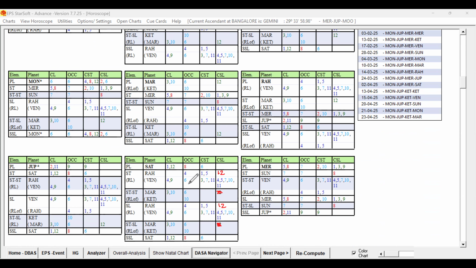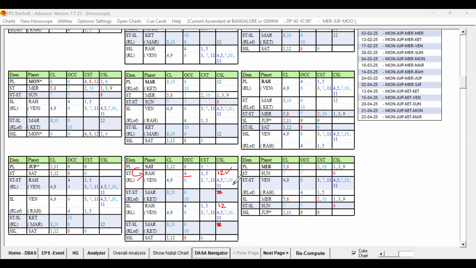Now, if you see this signification, Saturn 1, 12, occupying 8, sixth star lord, in the star of the planet Rahu, occupying the fourth house, talking about studies, 1, 5 is also important for studies because it is knowledge, and moving towards the 12th sublord, it is supportive for studies abroad, right? And further supported by the star lord of the star lord, 3, 10, 6, and the star lord of the star lord and the sublord are also the same planet.